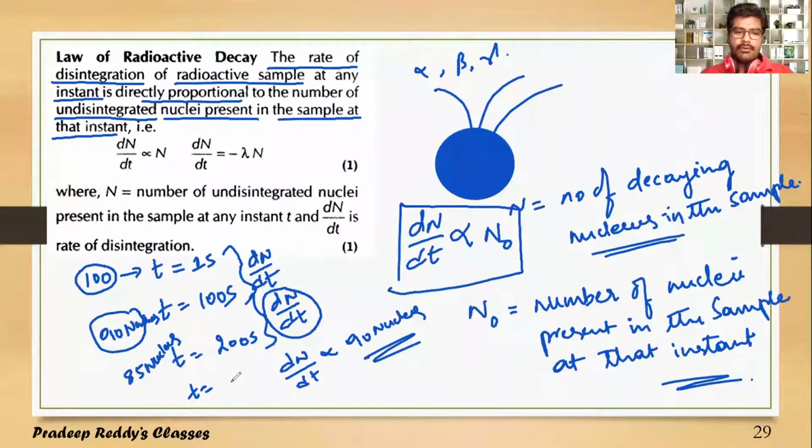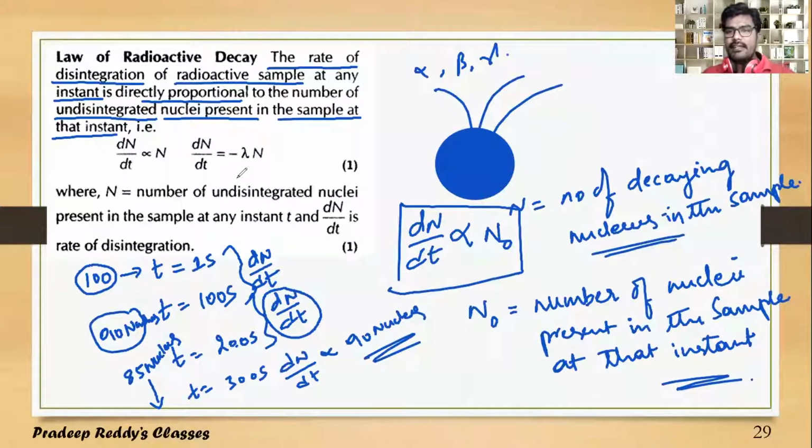And now between 200 second and 300 second, the nuclei will still undergo disintegration, and this disintegration is directly proportional to 85 nuclei. And clearly you can understand the initial number of nuclei present is 100. Next, after 100 second it is 90. Next, after one more 100 second it is 85.